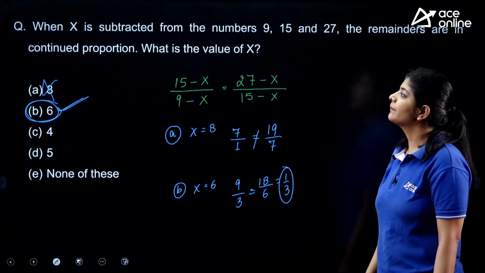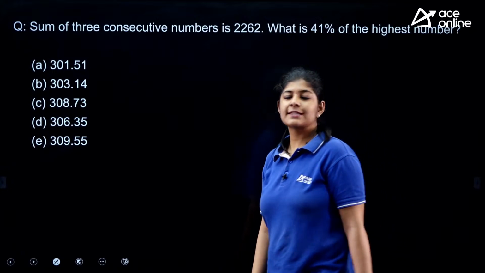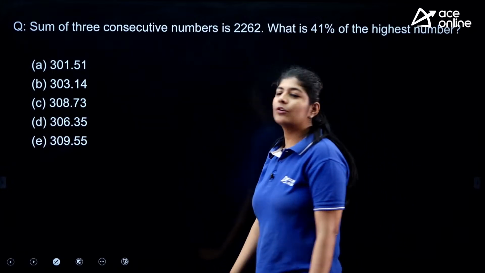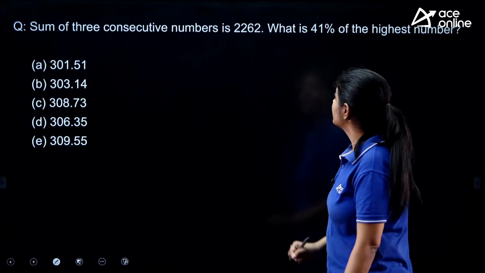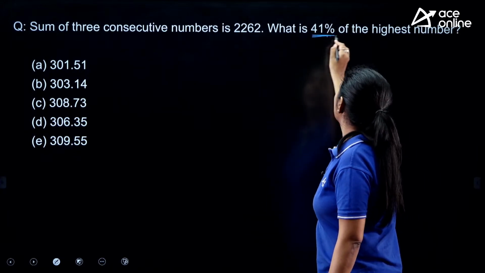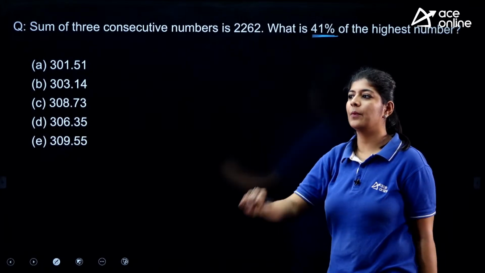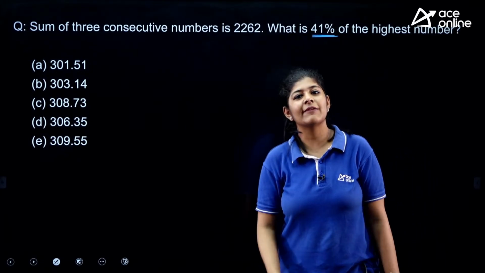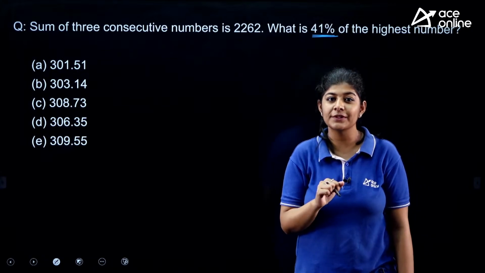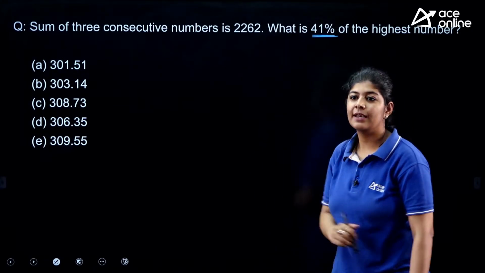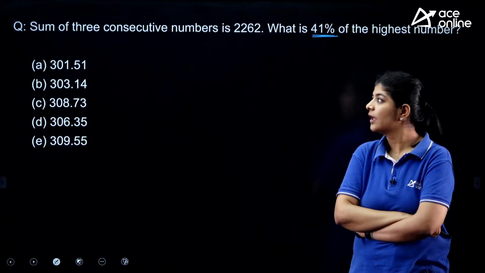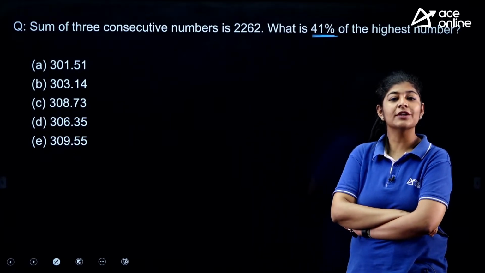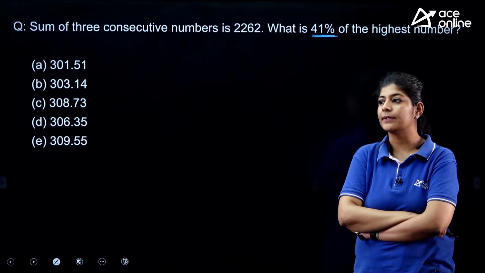Right? Next. The next question says that the sum of 3 consecutive numbers is 2262. What is 41% of the highest number? What we have to do is simply find out the 41% of the highest number. Here the sum of 3 consecutive numbers is given.